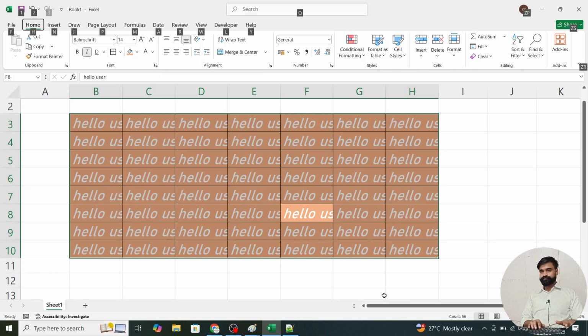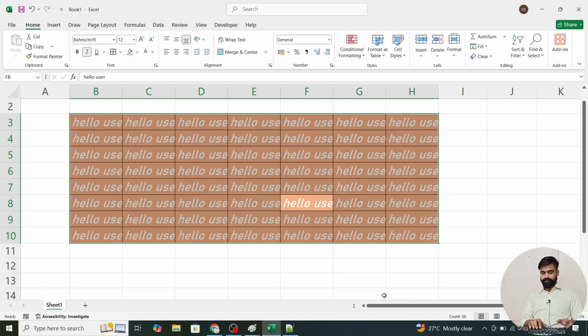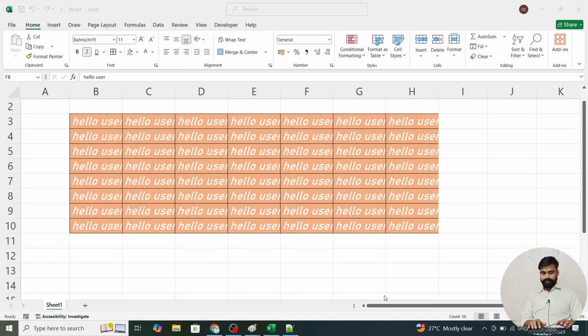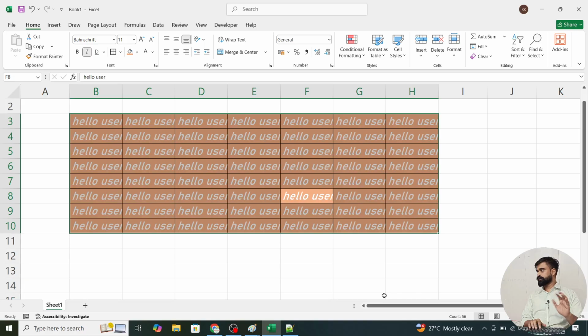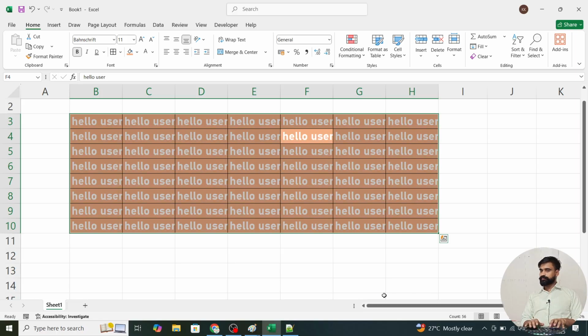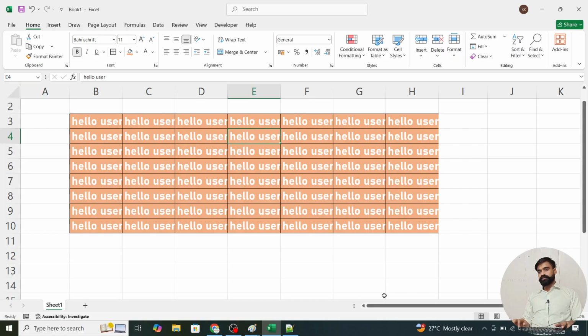Alt H F K, font shrink. Alt H F K. It will reduce by 1 point from the sizes that we have available. Okay, we have covered the font group. Control A, Control B, Control I, Control U. You can use anything. Okay. So now the next group is the alignment group.